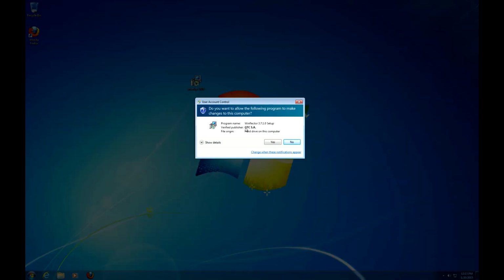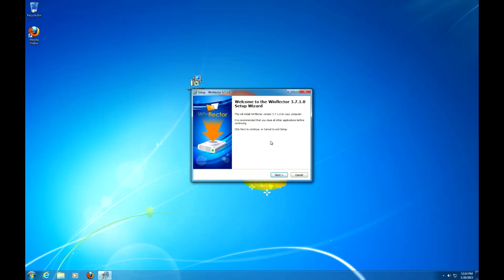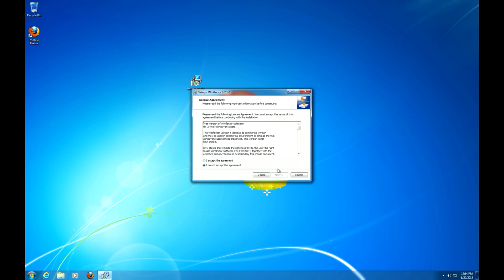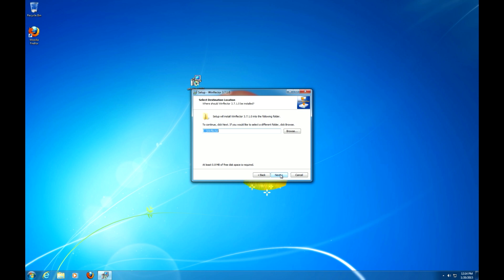The setup should be digitally signed by OTCSA. The setup experience should be familiar for most people, you just need to follow it. Read and accept the license agreement. The default path is recommended, but you might change it if you want. Click Next. Install everything. Click Next. Shortcuts. Click Next. So install it.